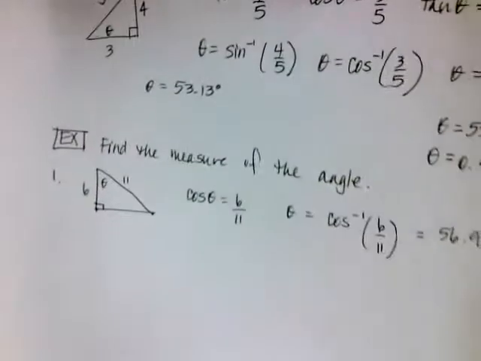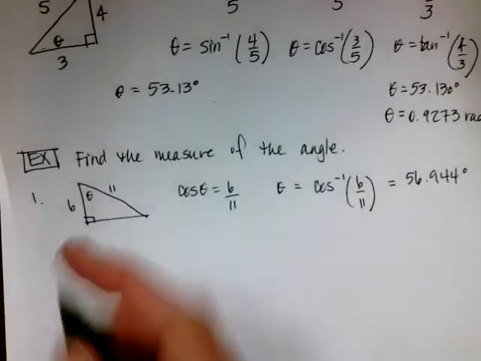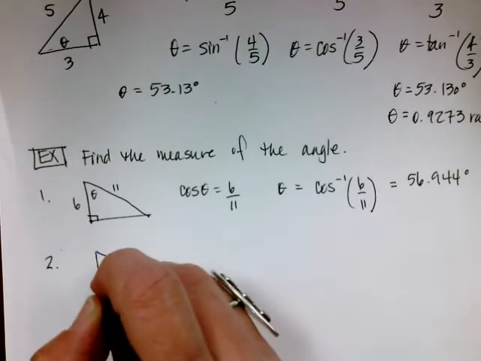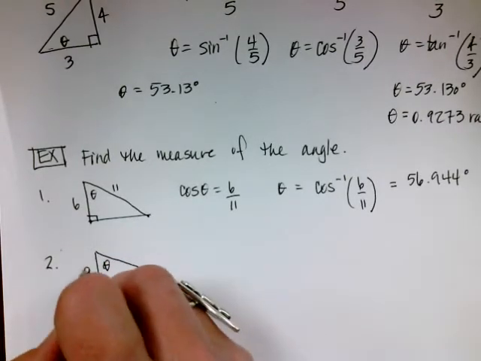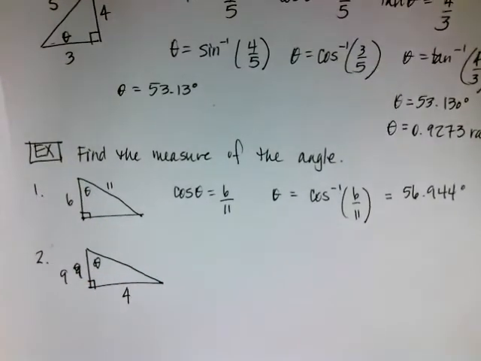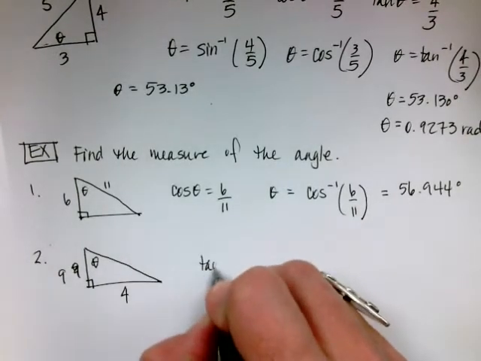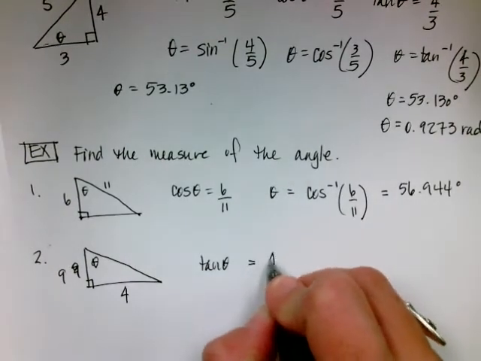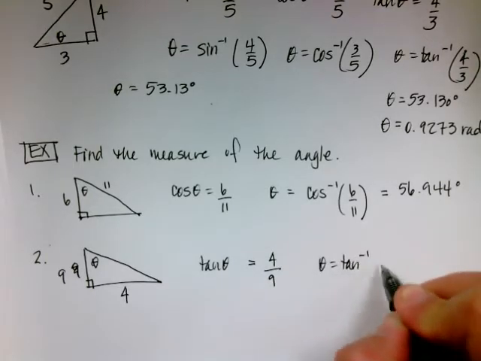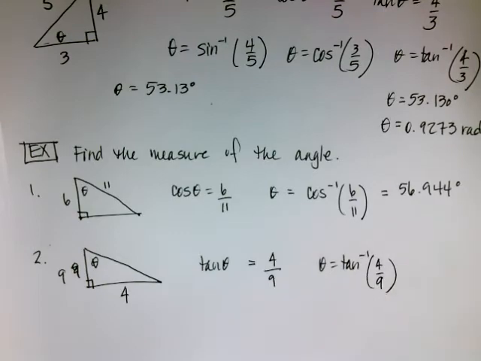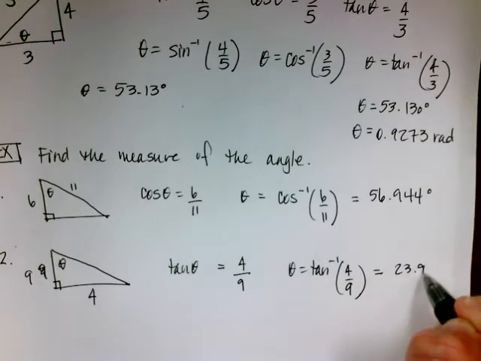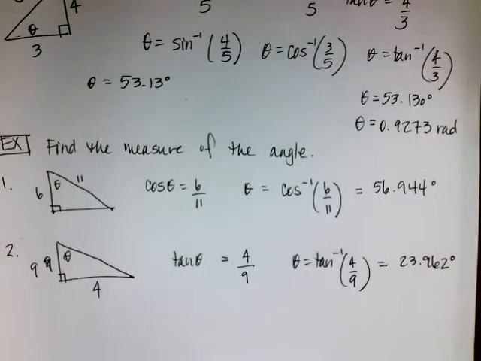All right, the next example. Here's my triangle. Okay, this time I know theta is up here, and I know this piece is a 9, sorry for the poor drawing, and there's the 4. So I'm going to do the tangent of theta because I don't know the hypotenuse, and it's going to be opposite over the adjacent. So theta is going to equal the inverse tangent of 4 over 9. The inverse ratios are always used to find an angle, and I'm going to get 23.962 degrees on my grapher.